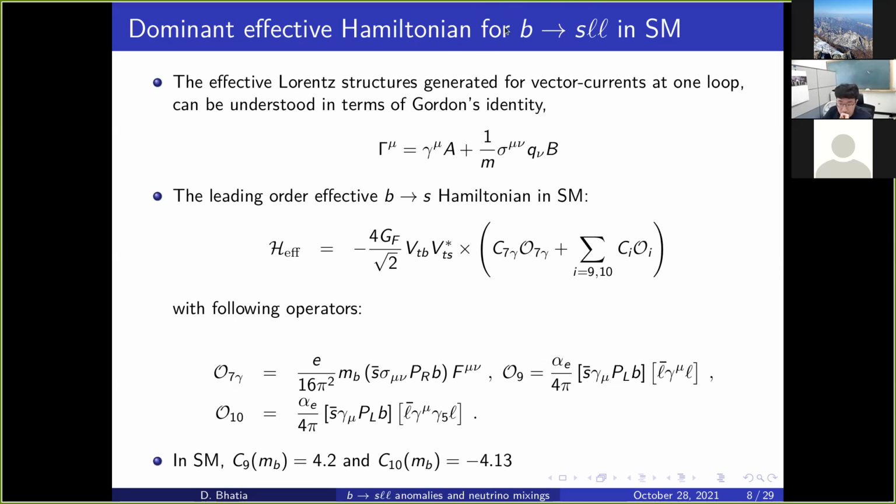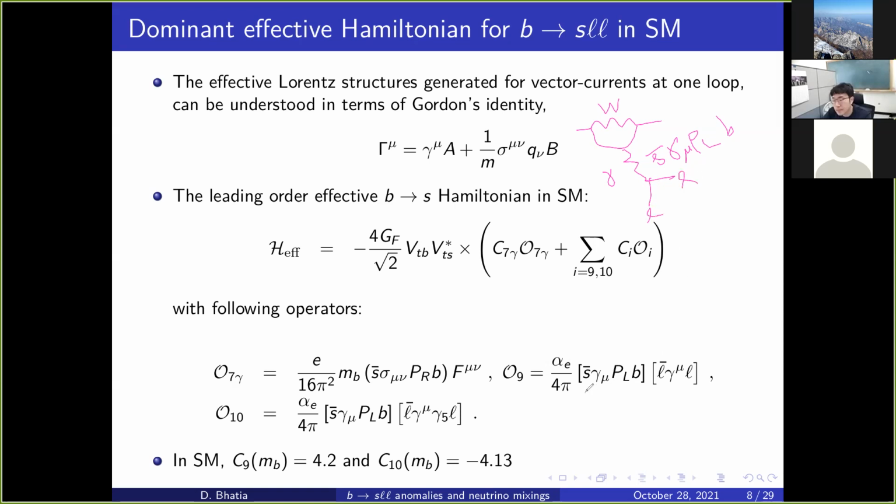Now why? We can simply understand that whenever we have some diagram like this, since this is mediated by W in the standard model, this structure is always going to be left-handed, right? But then we will have one mediation by photon. So this would always pinpoint towards leptonic currents, this giving rise to LL, this giving rise to LL.